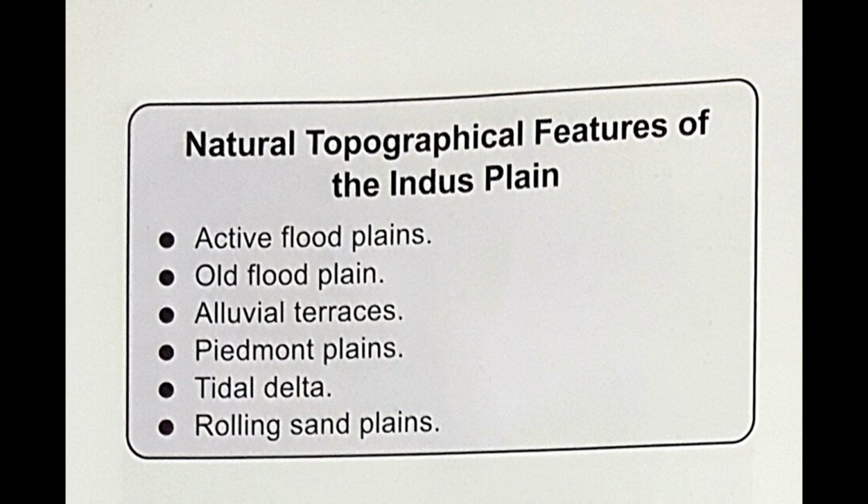Now, what are the natural topographical features of the Indus plain? 1. Active floodplains. 2. Old floodplain. 3. Alluvial terraces. 4. Piedmont plains. 5. Tidal delta. And 6. Rolling sand plains. First of all, we will read about the active floodplain.